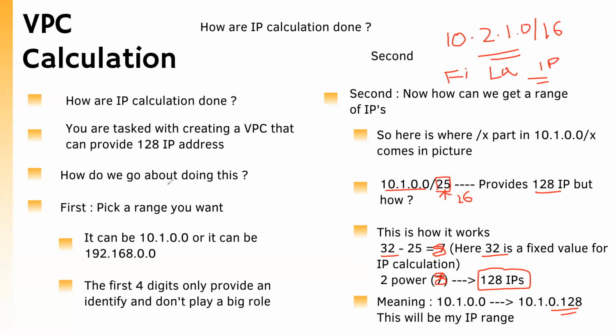This is the core calculation when it comes to VPC, and VPC plays a big role. From a VPC, you generate IP addresses, and these IP addresses in the future will be assigned to your EC2 instances. And that's about our VPC calculation. Thanks a lot.